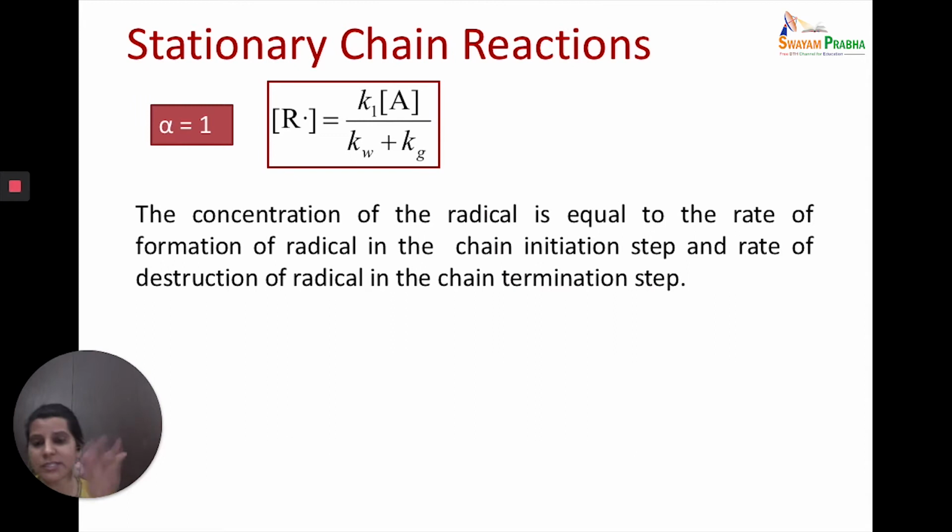Okay, so now let's look at the chain reaction. We did discuss stationary chain reaction. So R dot has become K1A upon Kw plus Kg. This shows that the concentration of the radical is equal to the rate of formation of radical in the chain initiation step upon the rate of destruction of radical in the chain termination. Very logical. Your radical concentration will depend on the rate at which it is formed upon the rate at which it is being destroyed. So R dot is equal to K1A upon Kw plus Kg. So these stationary chain reactions result in non-branched chain reactions.